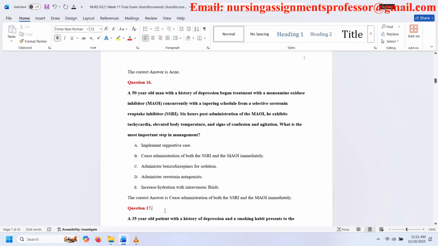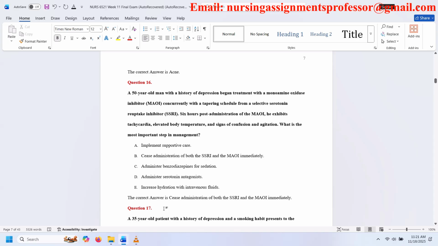A. Implement supportive care. B. Cease administration of both the SSRI and the MAOI immediately. C. Administer benzodiazepines for sedation. D. Administer serotonin antagonists. E. Increase hydration with intravenous fluids. The correct answer is cease administration of both the SSRI and the MAOI immediately.